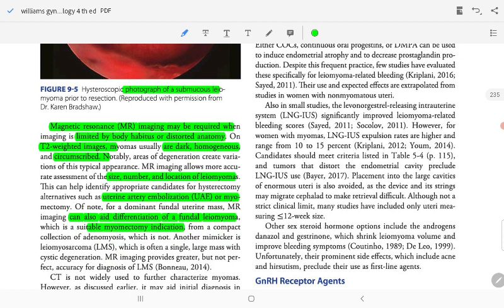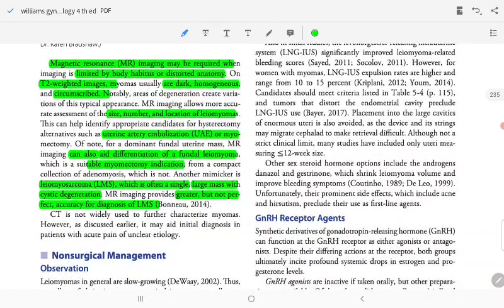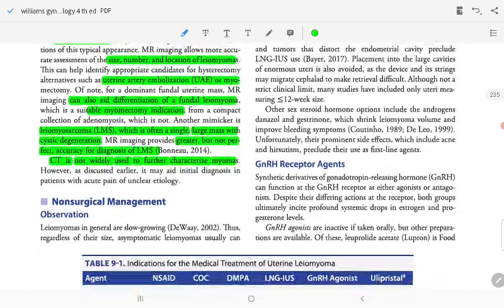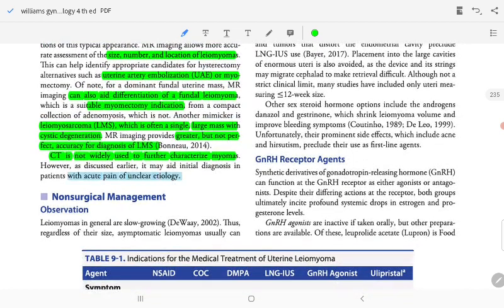Another mimicker is leiomyosarcoma, which is often a single large mass with cystic degeneration. MRI provides greater but not perfect accuracy for the diagnosis of LMS. CT is not widely used for the categorization of myoma. However, as described earlier, it may aid initial diagnosis in a patient with acute pain and unclear etiology.